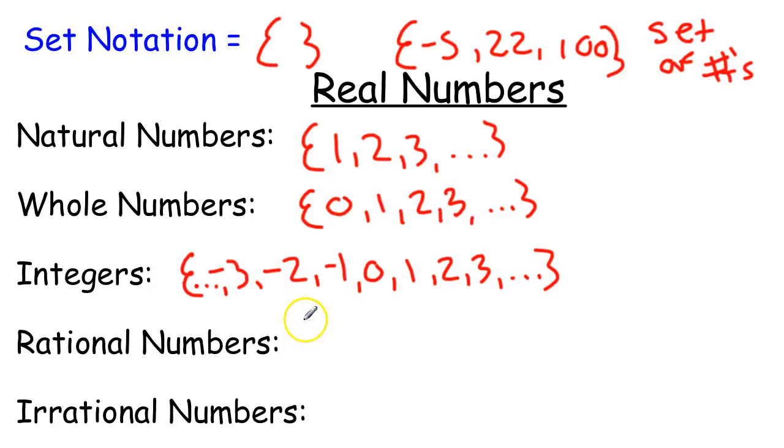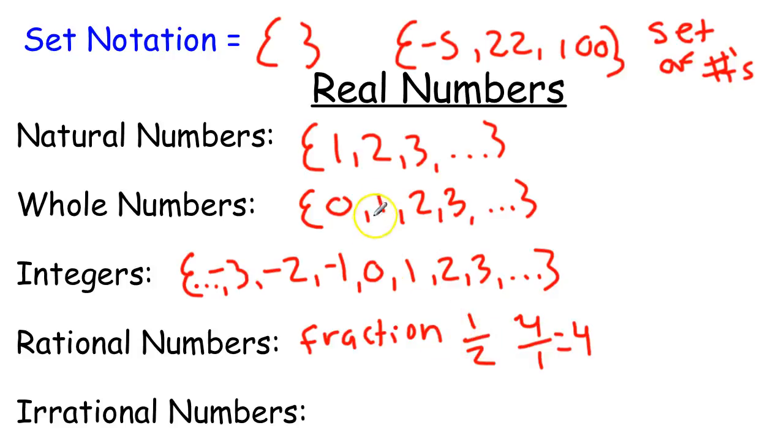The next ones are rational numbers. Any rational number can be expressed as a fraction. So at some point, someone probably had 4.5 sheep. Maybe they ate half of it, and they needed to express that. So these are normally fractions, but they could be any number expressed as a fraction. Like 1/2, that's a fraction. Also, 4/1, this is a fraction, but that's the same as 4. So 4/1, 1/2, those are all rational numbers.